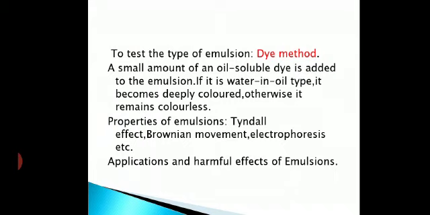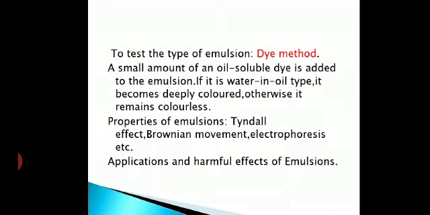If it is water in oil type, it becomes deeply colored. See, it is written there on the screen. Otherwise it remains colorless. Otherwise means if it is not water in oil, if it is oil in water, then it remains colorless. That's a very simple method. Just put a drop of oil soluble dye color into the emulsion and see what happens. If it is deeply colored, that color only becomes deeper, it is water in oil type. And if it remains colorless, that means it is oil in water type. Very simple.